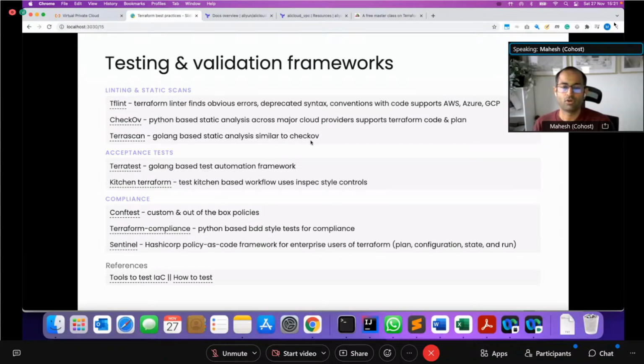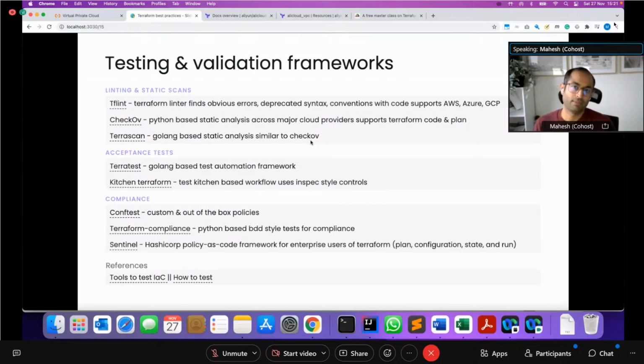Contest is based on OPA, Open Policy Agent, a well-known policy engine that can look at your Terraform code and plan to tell you whether it is violating some basic principles, and it also allows you to write custom policies as well. So if you have an S3 bucket or a storage account or a virtual machine, some basic checks you want to apply that are specific to your enterprise setup, you can apply those.